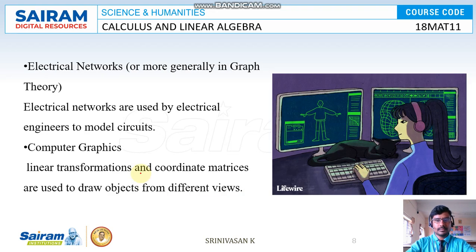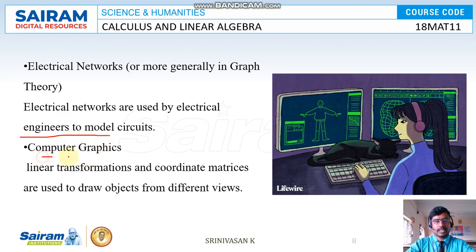The next one: electrical networks, or more generally graph theory. Electrical networks are used in electrical engineering to model circuits. So nowadays, in the electrical field, we can create new circuits by using linear algebra.